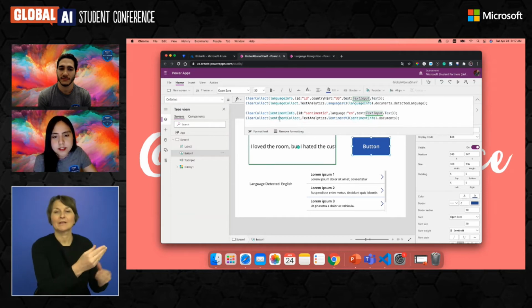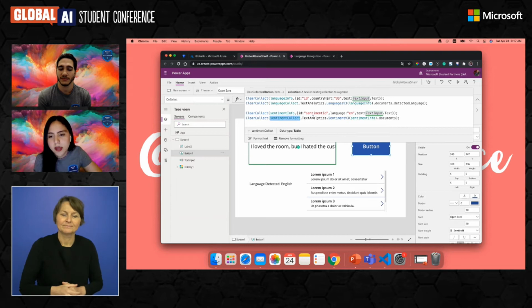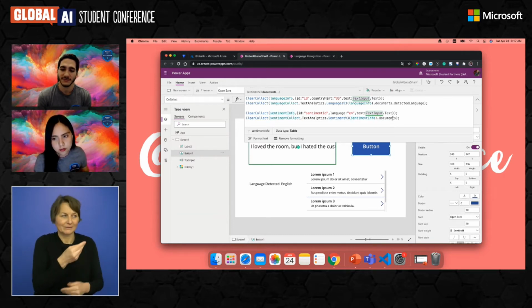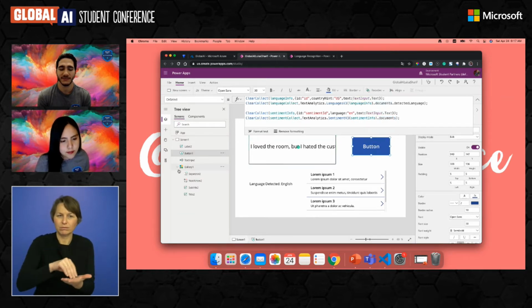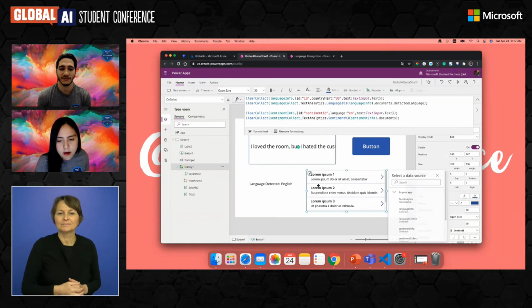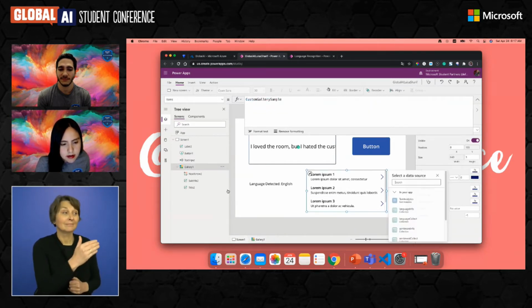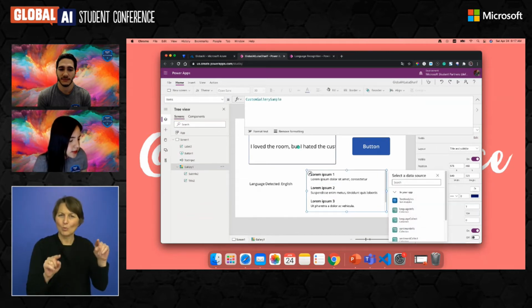So to that collection, we are going to create the sentiment collection, and it's the same thing. We are going to call the API, but in this case, we're going to call the sentiment version 3 API, and we are going to pass the sentiment information. And based on that response, we're going to get the documents. That is how you have your response. And then for our gallery, we can delete basically this arrow and this thing. We just need the title and subtitle.